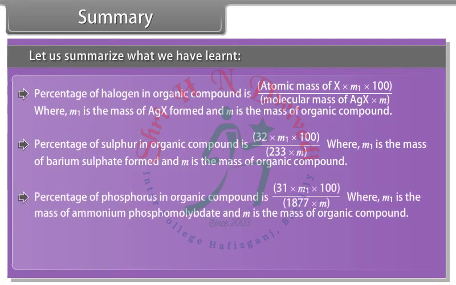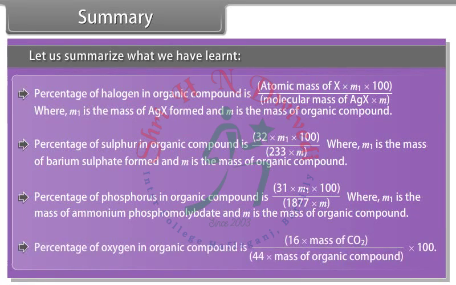Percentage of phosphorus in an organic compound is 31 × M1 × 100 divided by 1877 × M, where M1 is the mass of ammonium phosphomolybdate and M is the mass of organic compound. Percentage of oxygen in an organic compound is 16 × mass of carbon dioxide divided by 44 × mass of organic compound × 100.